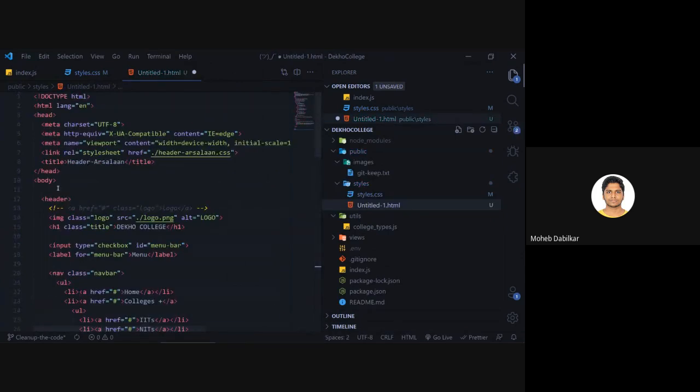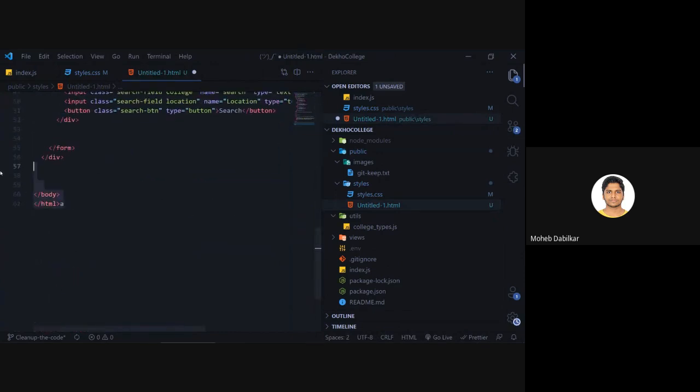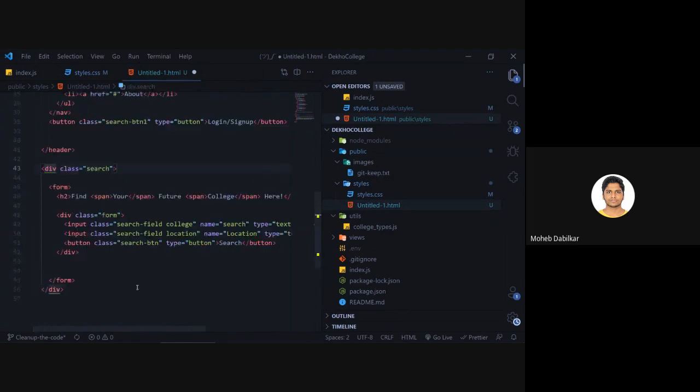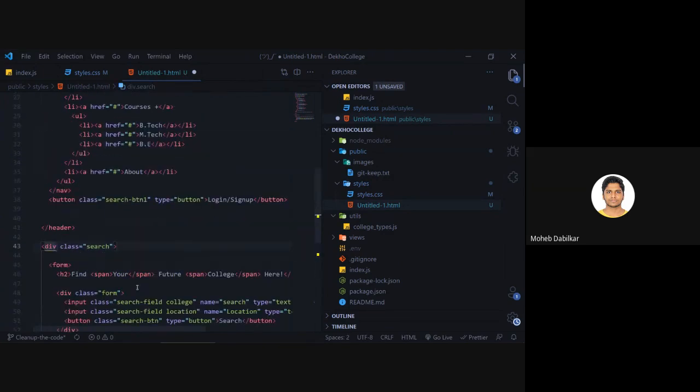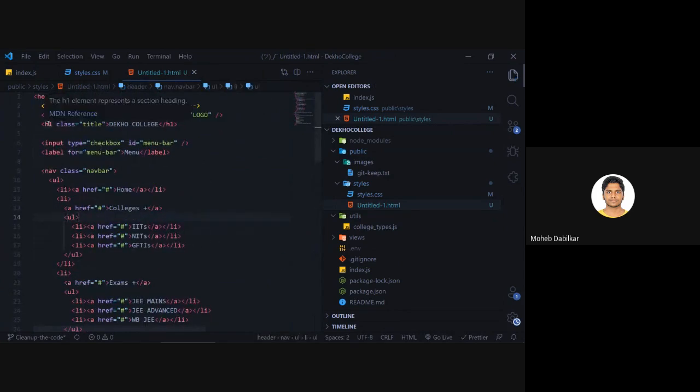Okay, now you see we don't need this tag, right? Then you have made a header, so we'll keep the header tag and we'll remove this guy as well. And apart from that, you have created the search section as well, no? So what we'll do is we will just save it, okay, and then rename it to EJS.